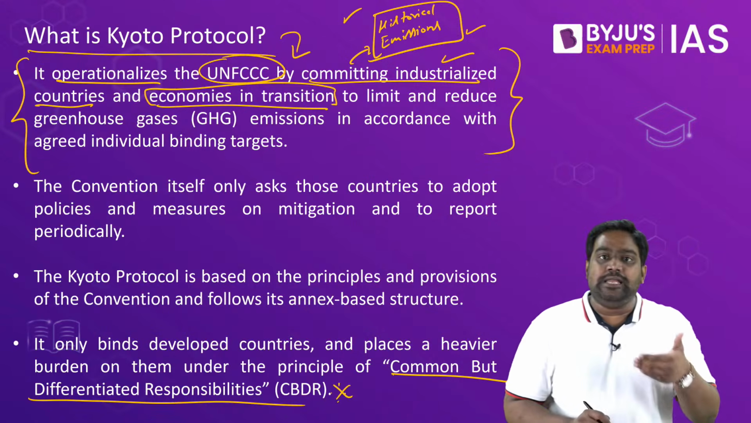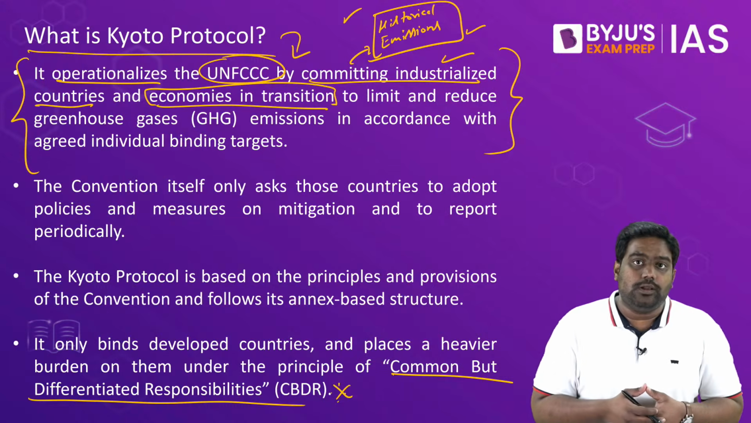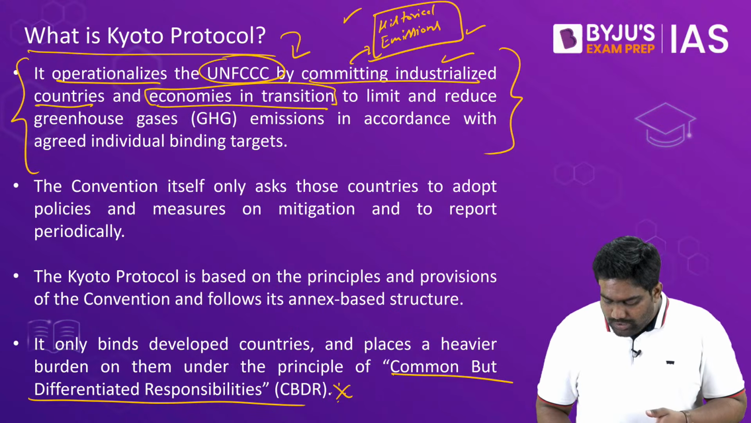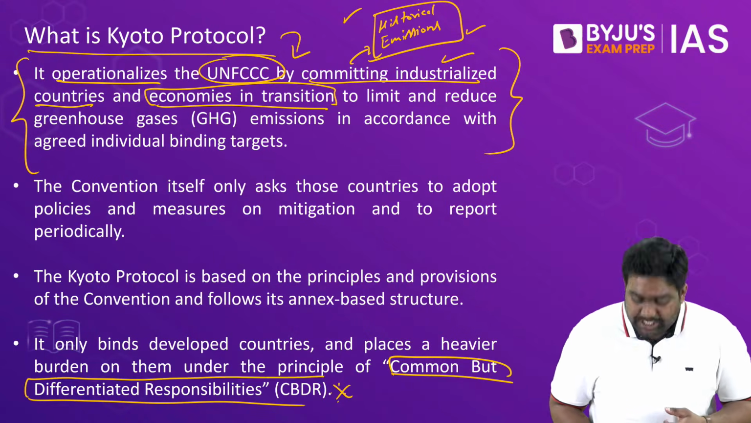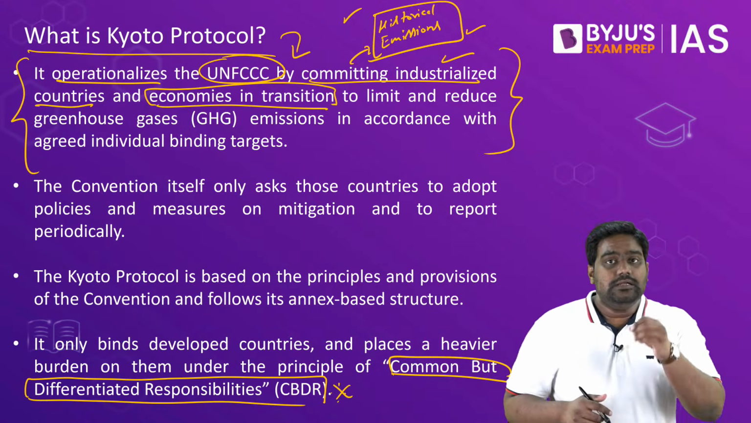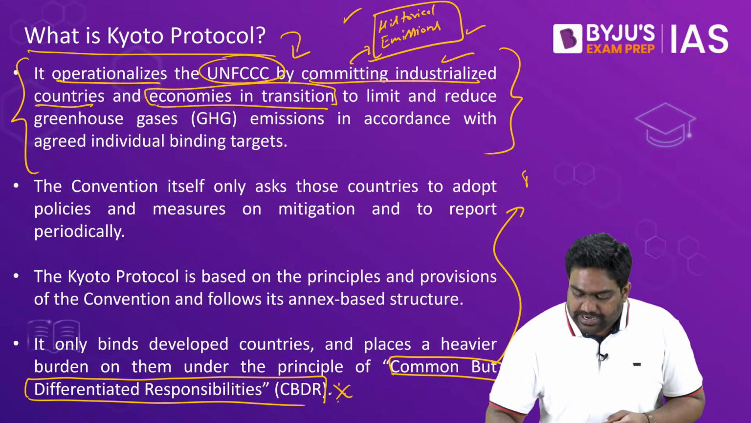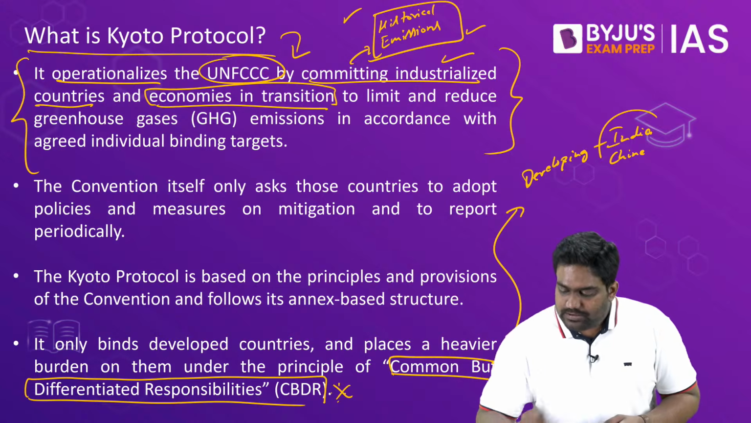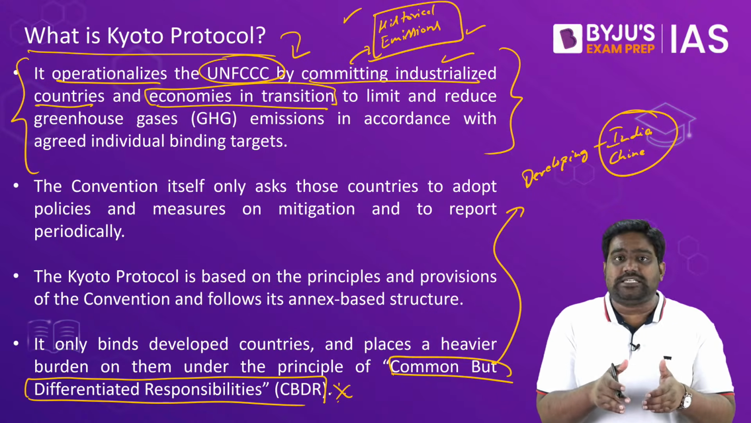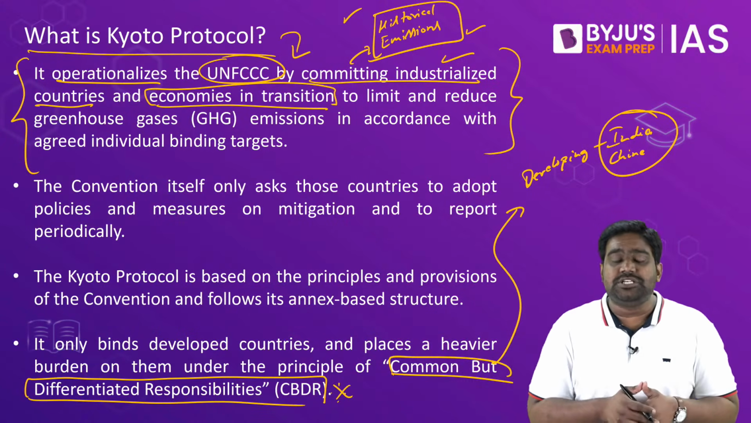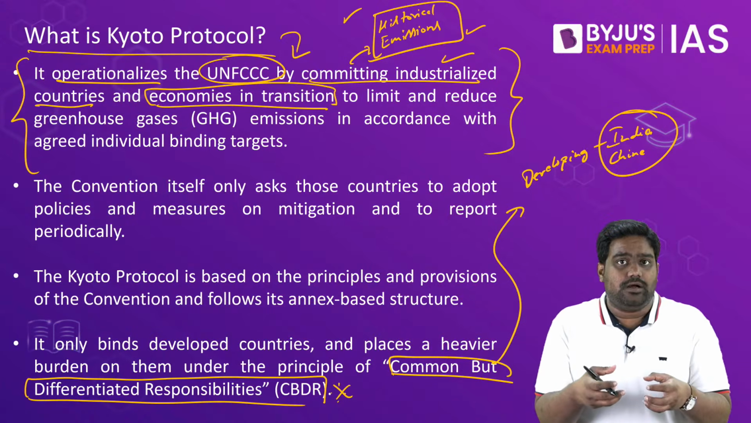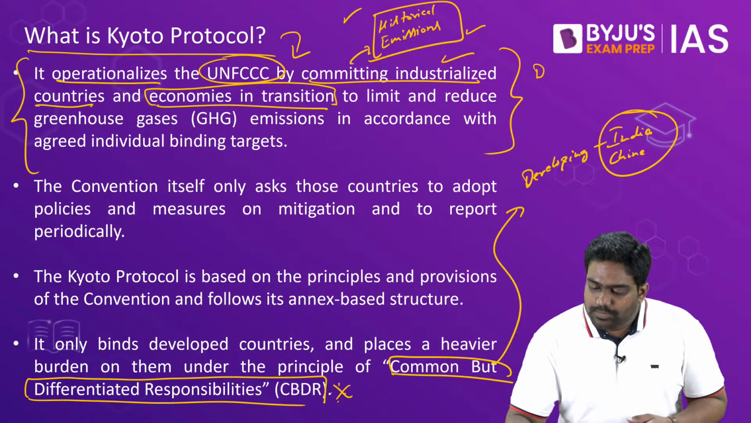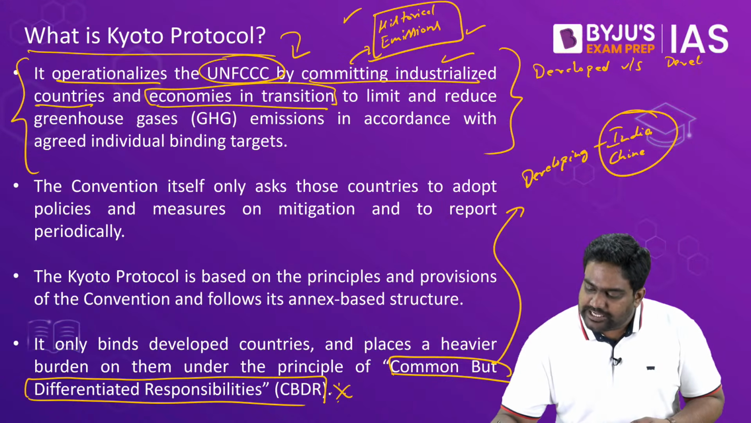This is the underlying principle of Kyoto Protocol. CBDR stands for Common but Differentiated Responsibilities. This principle was mainly pushed by developing nations led by India and even by China. See, this is where you need to understand that at climate change negotiations, there has always been a divide. There has always been a conflict between the developed countries and the developing and underdeveloped nations.